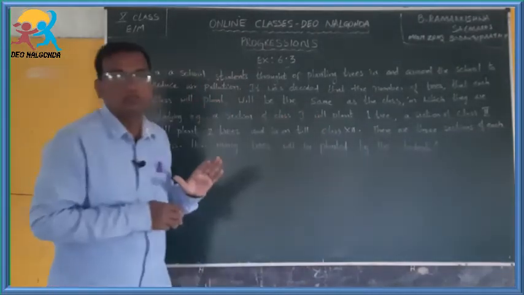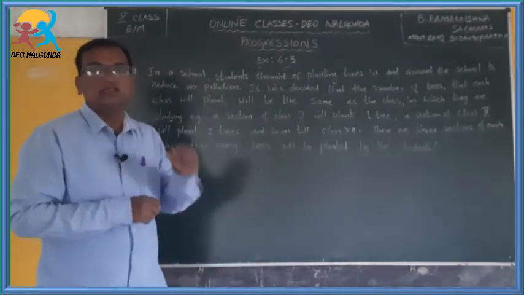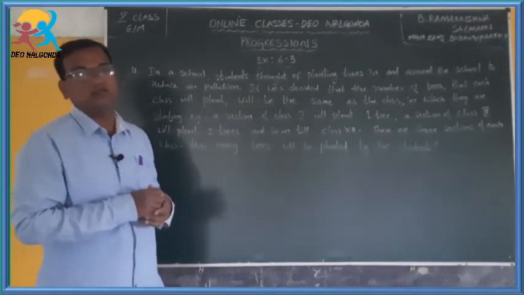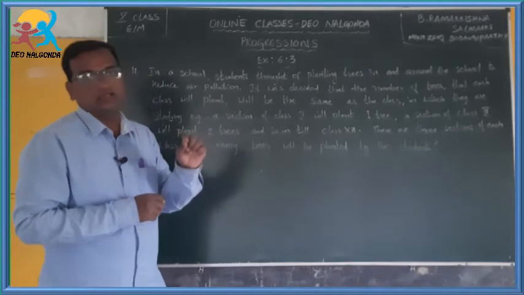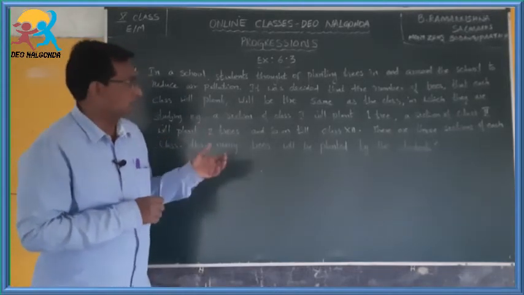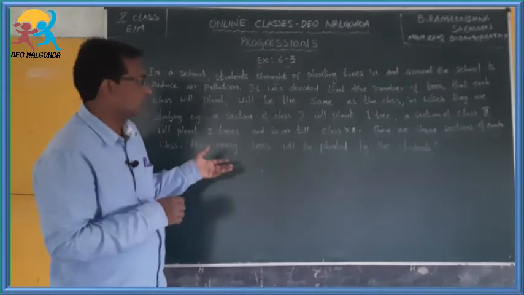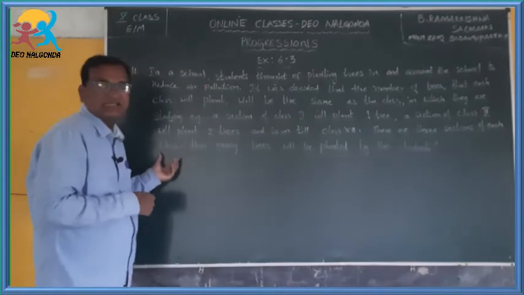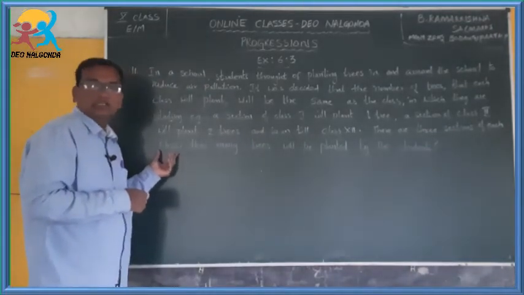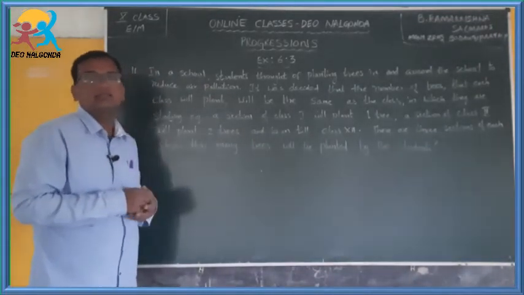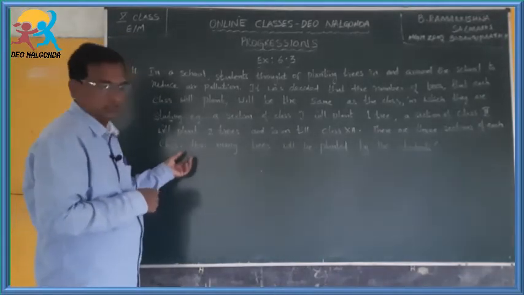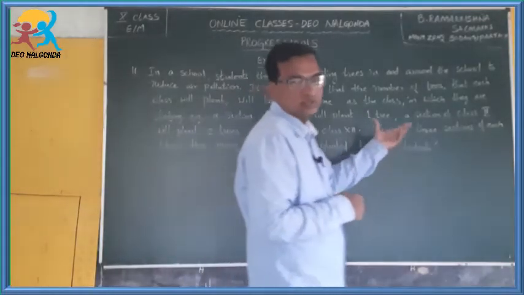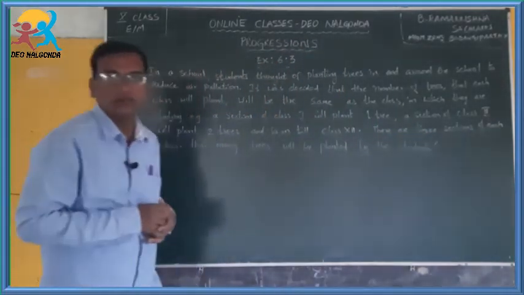So in that school 12 classes are there, and each class, according to their standard, has to plant that number of trees. Means the first class should plant 1 tree, the second class should plant 2 trees, and so on. There are 3 sections of each class. You have to make a note of it. How many trees will be planted by the students?